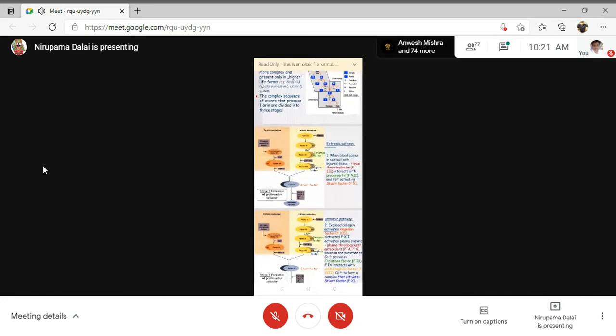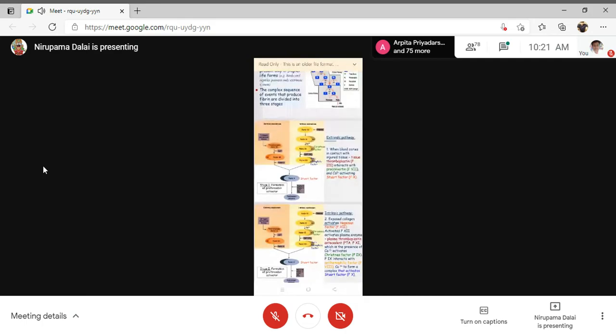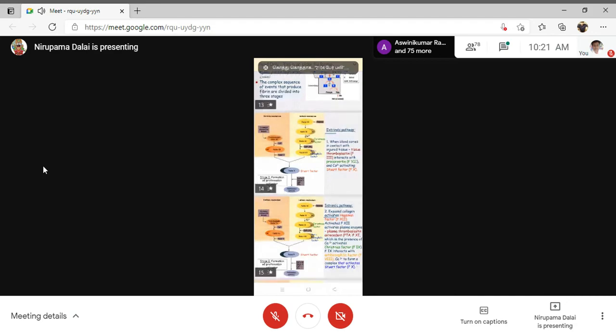But the extrinsic mechanism of coagulation is a very short process, whereas the intrinsic mechanism is a long process. So whenever blood comes in contact with collagen, or suppose it comes in contact with a glass surface, then it will initiate the intrinsic mechanism of coagulation. But the extrinsic mechanism of coagulation is possible when there is any tissue damage. Whenever there is release of certain protein like tissue thromboplastin, at that time the extrinsic mechanism of coagulation will be started.